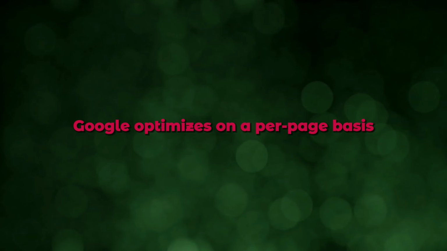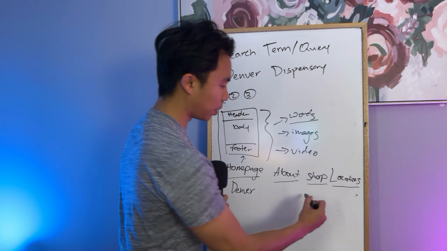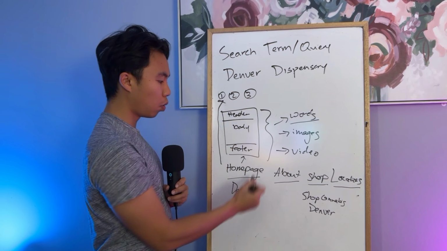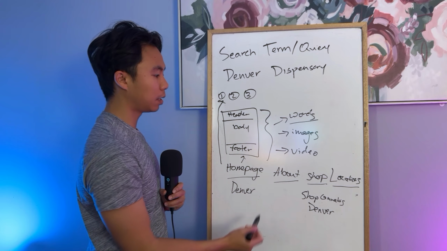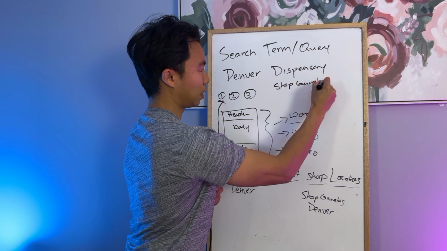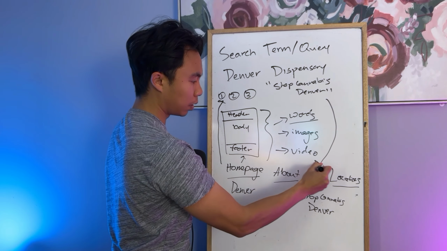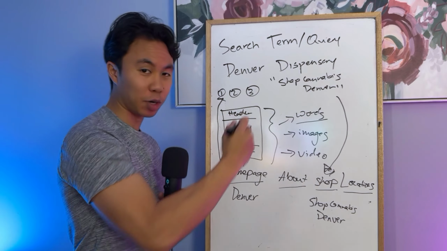What I mean by that is that this home page might be talking about Denver. This shop page might be talking about shop cannabis in Denver. So when somebody types in a specific search query, Denver dispensary, this home page may pop up in the search results. However, if somebody goes in and types in shop cannabis Denver as the search term, then maybe the shop page would end up popping up. So hopefully you see exactly what I'm getting at. I'm going to erase this very quickly.